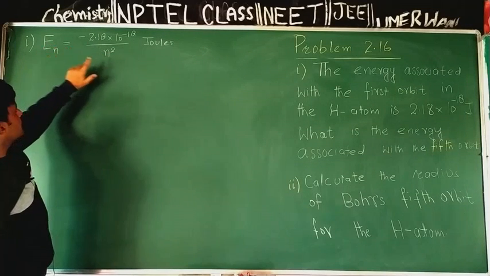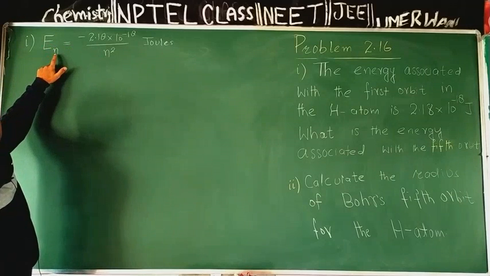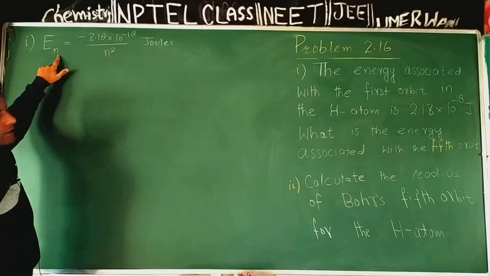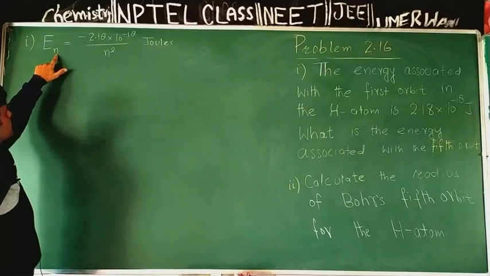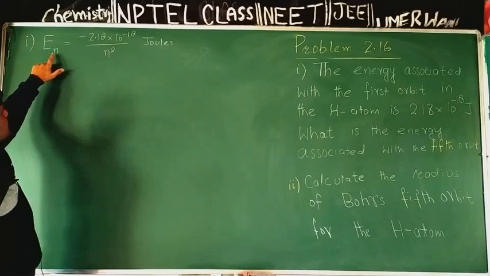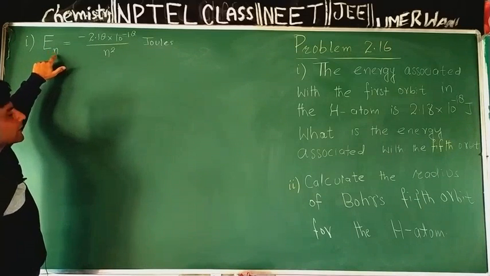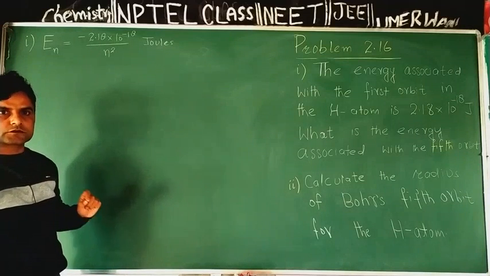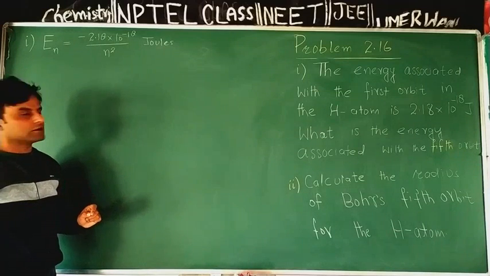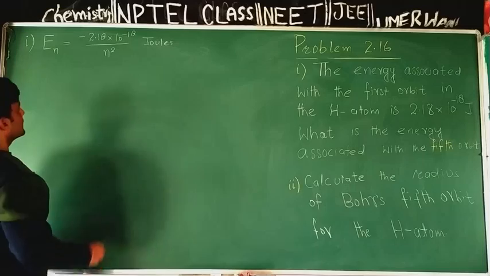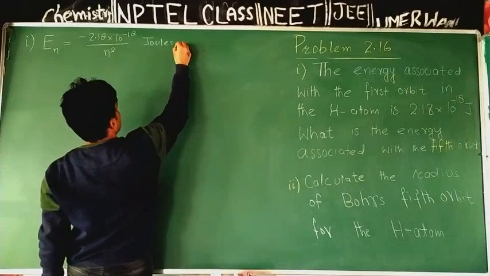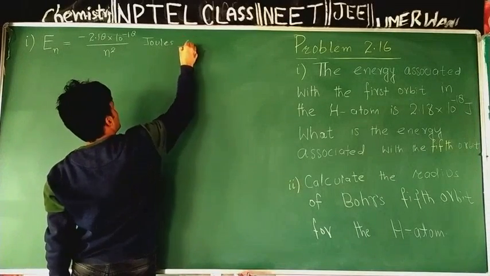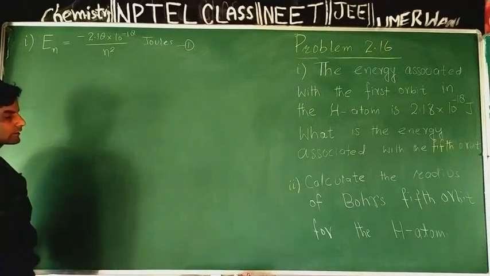That is, energy is determined by the value of n. n is an integral value, 1, 2, 3; it cannot take zero value, cannot take fractional value. So the energy depends on n, I mean permitted orbit number, fixed orbit number, allowed energy level. I will mark this equation as equation 1.